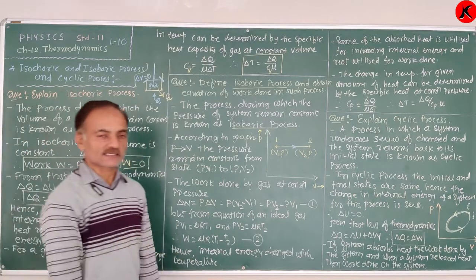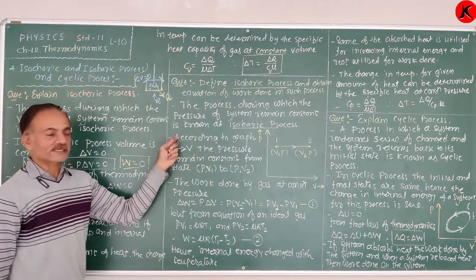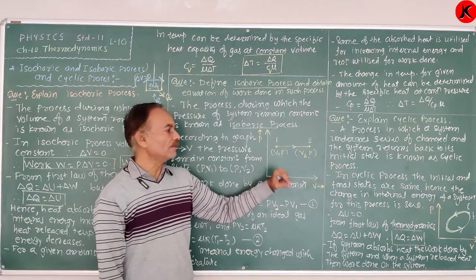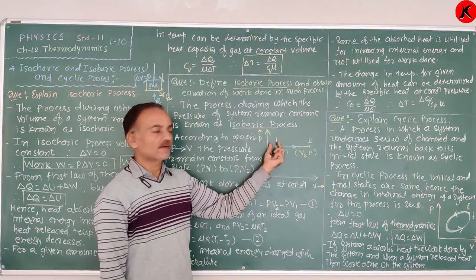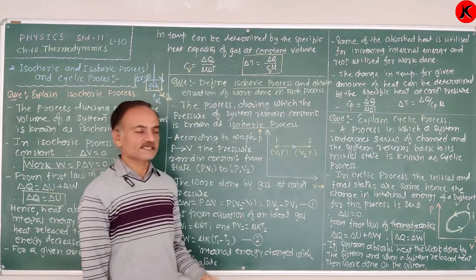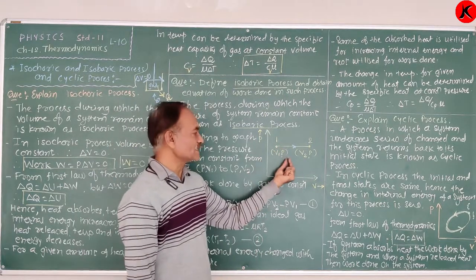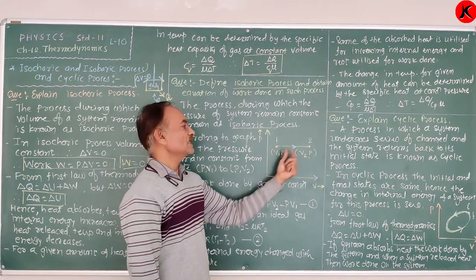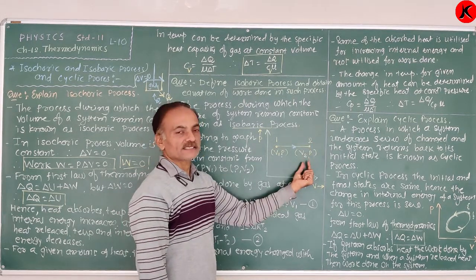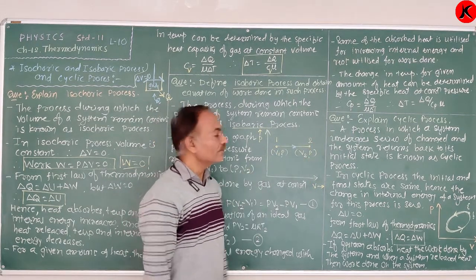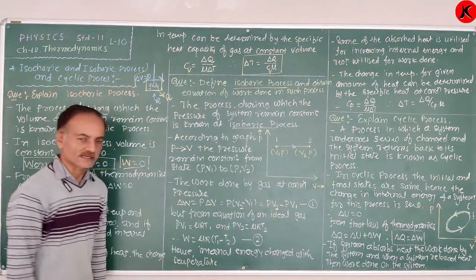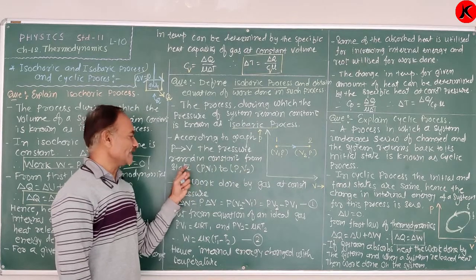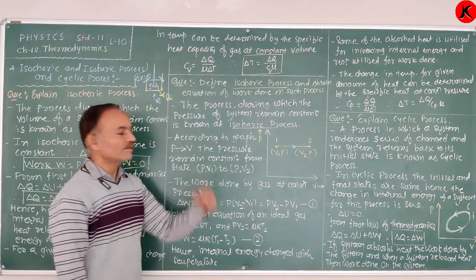Here the pressure is constant. According to the graph of P versus V, the system undergoes a change from initial state 1 to state 2 at constant pressure. Therefore, in the initial state, pressure is P and volume is V1. In the final state, the pressure is P and volume is V2, because the pressure remains constant from the state PV1 to PV2.